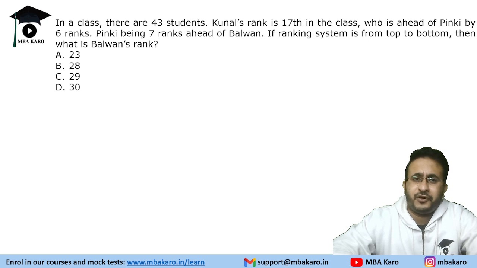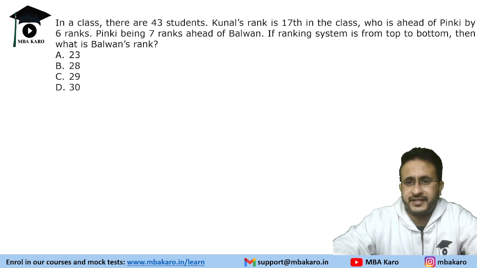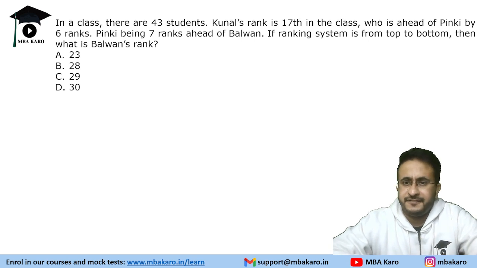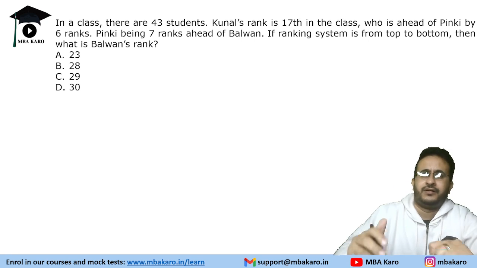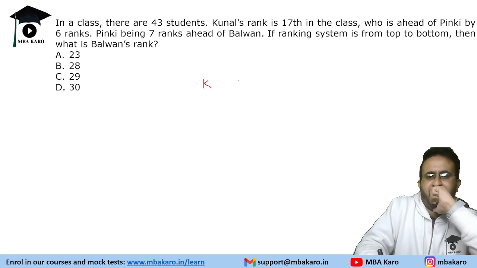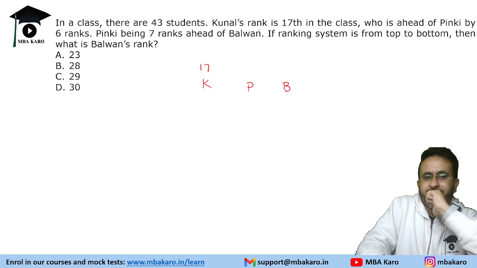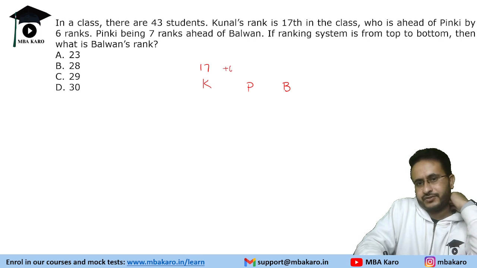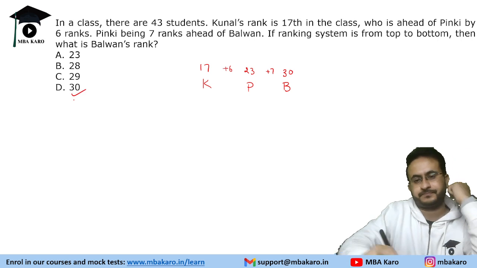In a class, there are 43 students. Kunal's rank is 17th in the class, who is ahead of Pinky by 6 ranks. Pinky being 7 ranks ahead of Balwan. If ranking system is top to bottom, then what is Balwan's rank? So Kunal is 17. Okay. So ahead of Pinky by 6 ranks. So Pinky will be 23. Pinky is 7 ranks ahead of Balwan. So Balwan is 30 in the rank.